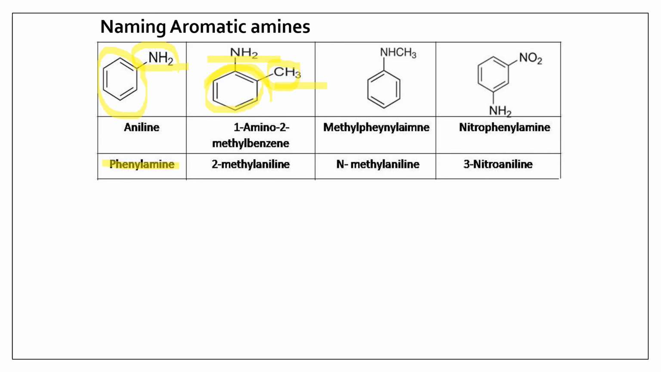But how do you name that? Actually, this is methyl phenylamine because one will be the substituent, right? So this methyl group is the substituent and aniline is the parent compound, isn't it? Or in the IUPAC system, we name it as 1-amino. So this is how the benzene ring carbon atoms will be numbered, right? As 1, then 2, then 3, right? This is how it goes. So NH2 is at the first carbon. So 1-amino-2-methylbenzene. This is the IUPAC name of this compound.